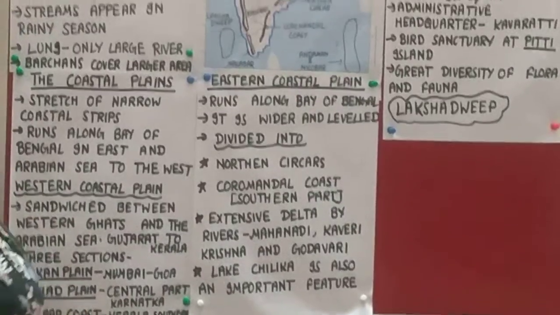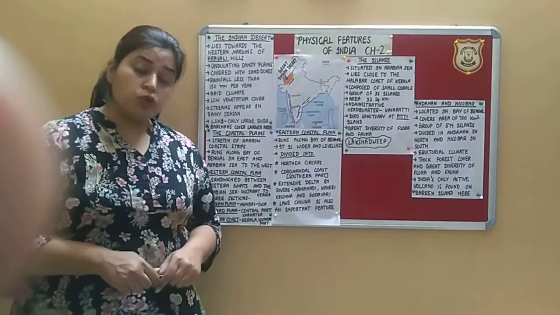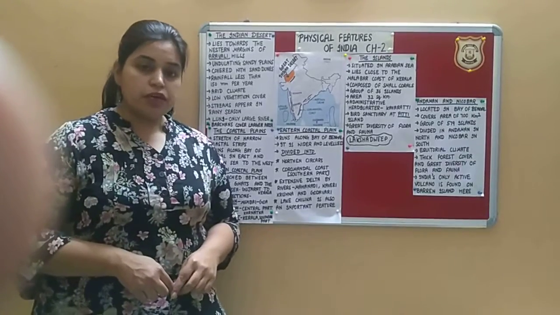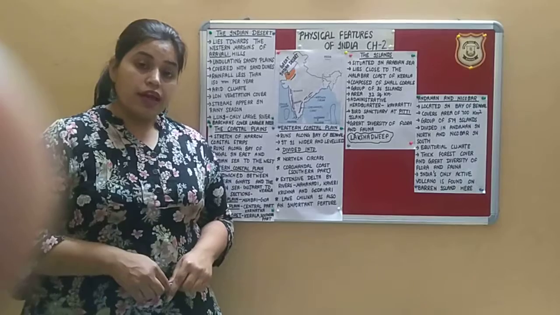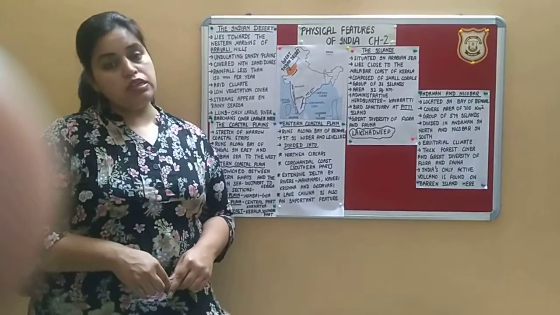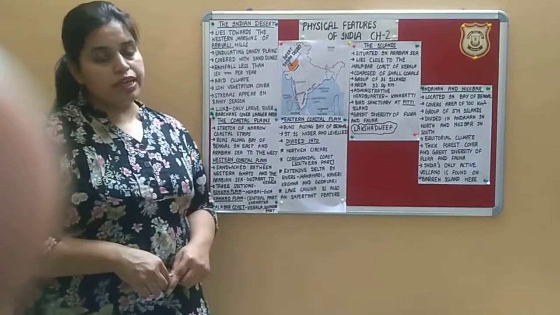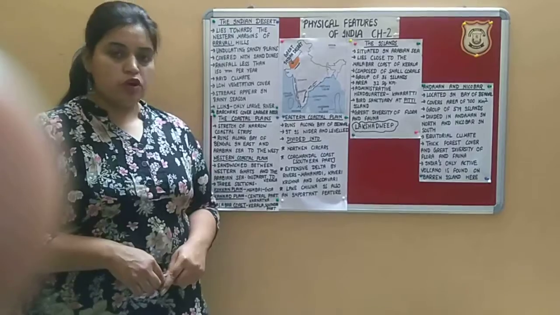Now the next topic is island. As we know, in India there are two groups of islands. One is Andaman and Nicobar Islands. It lies in southeast of India, and the other one is Lakshadweep. It lies in southwest of India. So our next physical feature is the island groups of India.